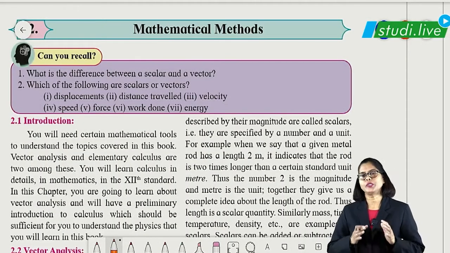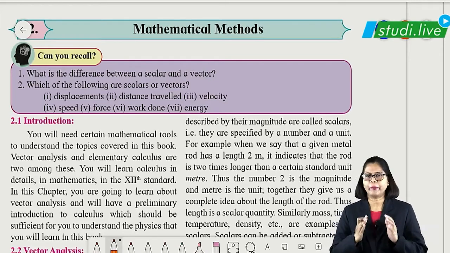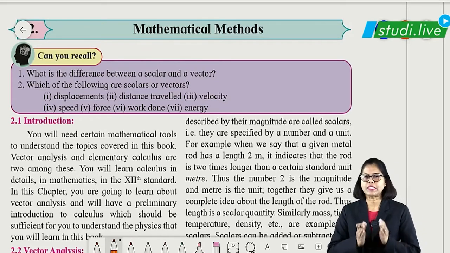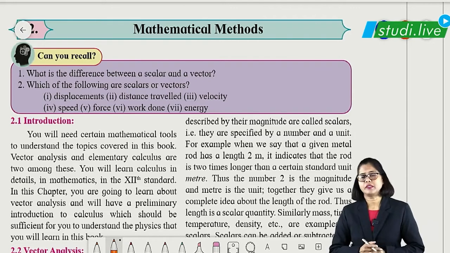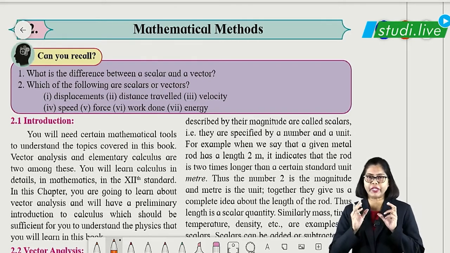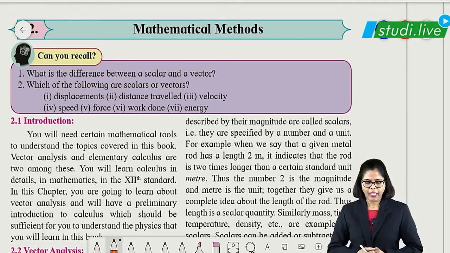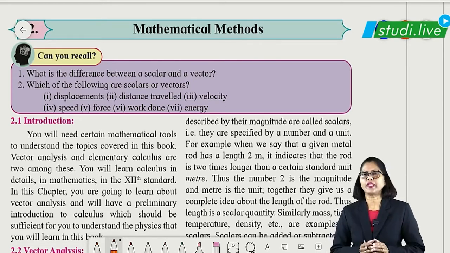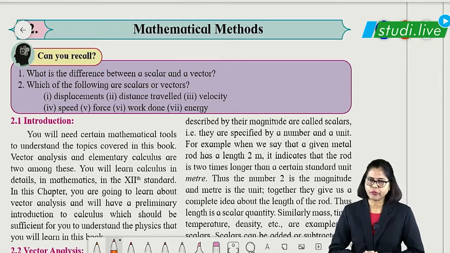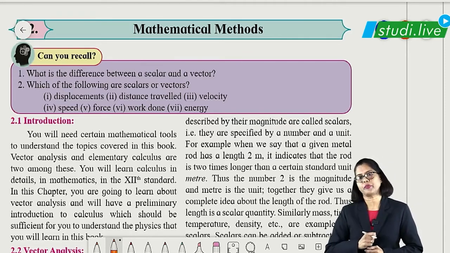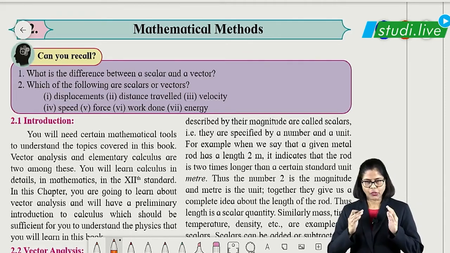So today we are going to discuss the topic mathematical methods. Here we are going to talk about scalars and vectors. This is a very important concept, students, because the vector part you are going to learn in mathematics also, right? And this chapter is of course very important from the board examination point of view as well as the entrance point of view. Okay students, so let us talk about this.